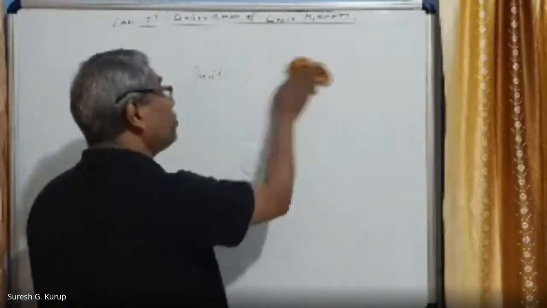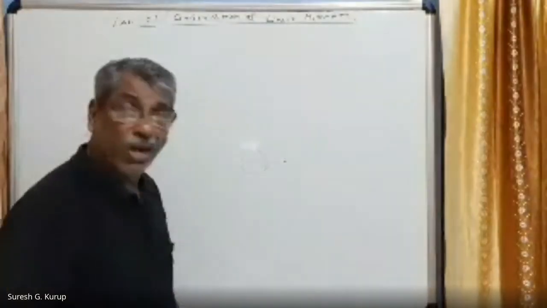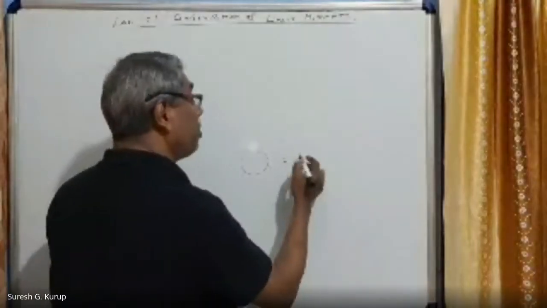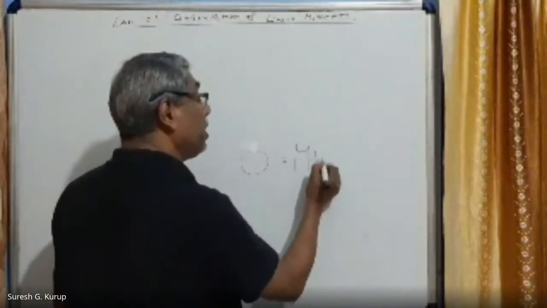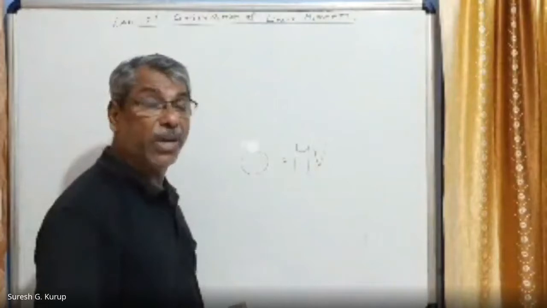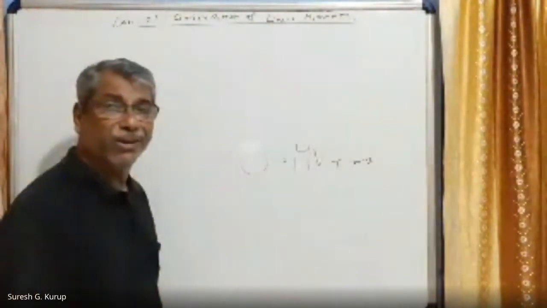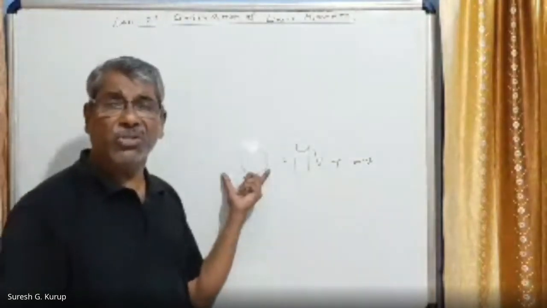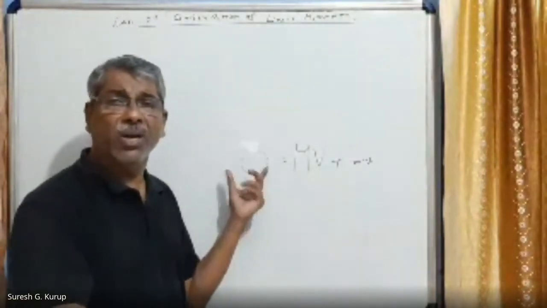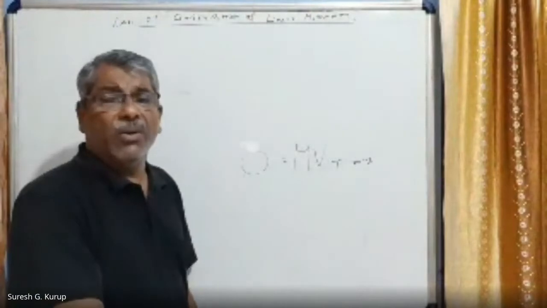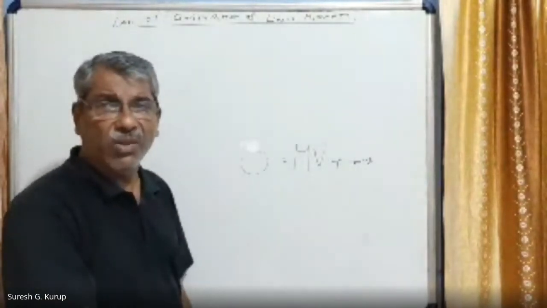Total final momentum is equal to what? Momentum of the bullet plus momentum of the gun. That is equal to capital M, capital V plus momentum of the bullet, small m and small v. We can write, initial momentum is equal to zero because initially the bullet and the gun were at rest, right? There was no motion, hence there was no momentum.